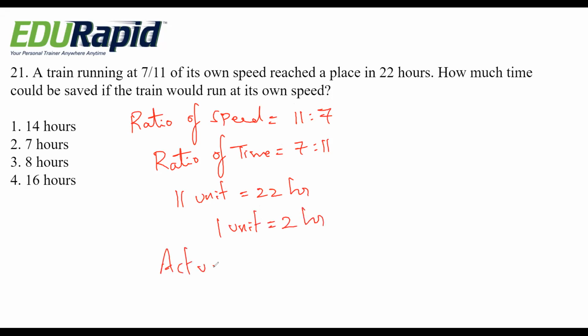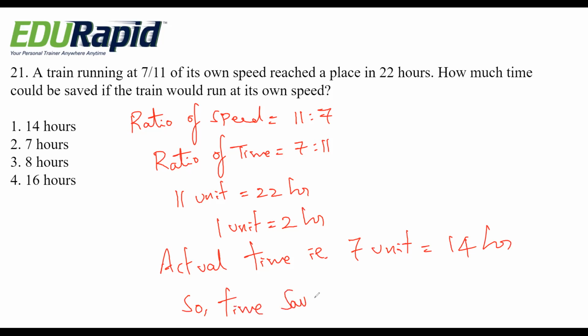So actual time is 7 units. For 7 units it is 7 into 2, 14 hours. So time saved is 22 minus 14, that is 8 hours. 8 hours is the time saved. Option 3 is the right answer.